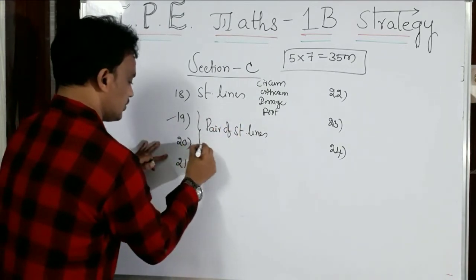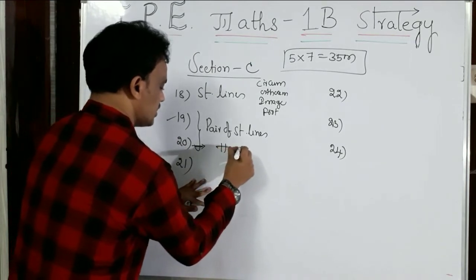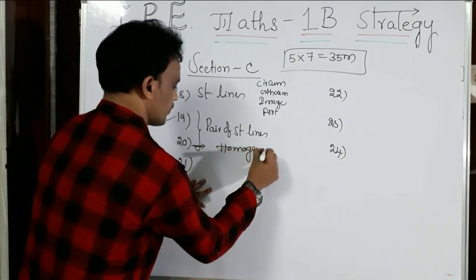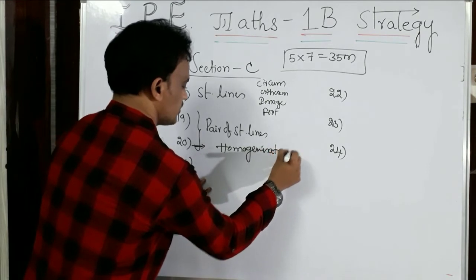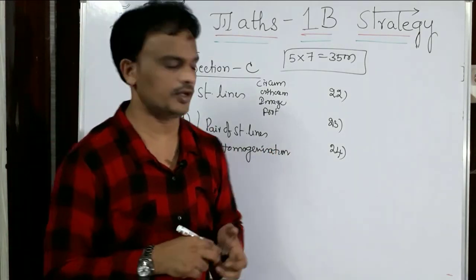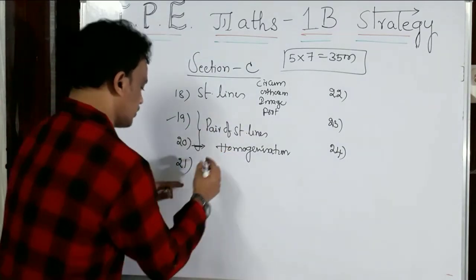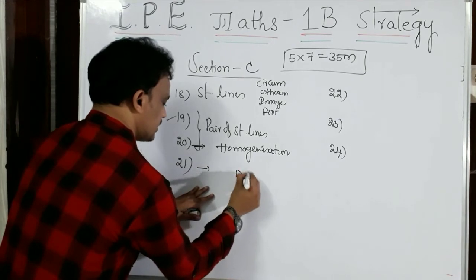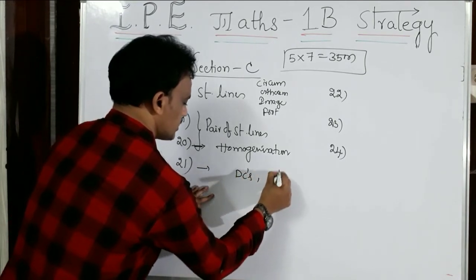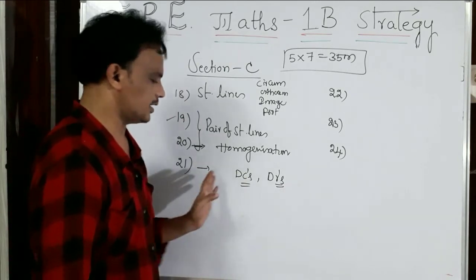And from the 20th question, a very important concept, that is homogenization. Homogenization from the pair of straight lines, we are going to do those homogenization concepts. Very important concept, compulsorily we will get the question. And from the 20th one, also the direction cosines and direction ratios. One question we may get from that.